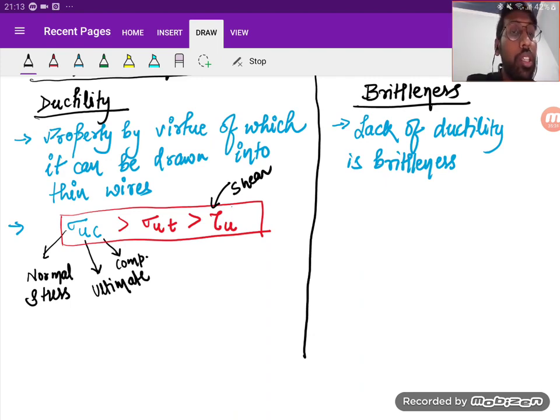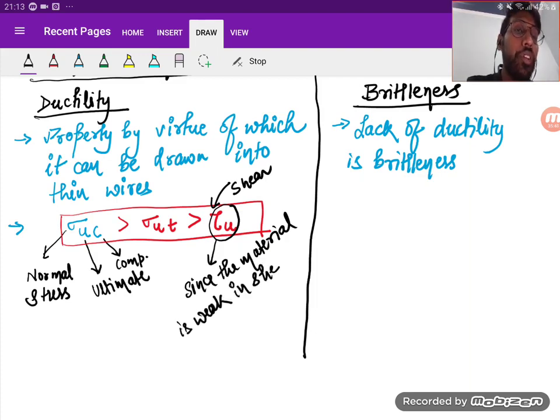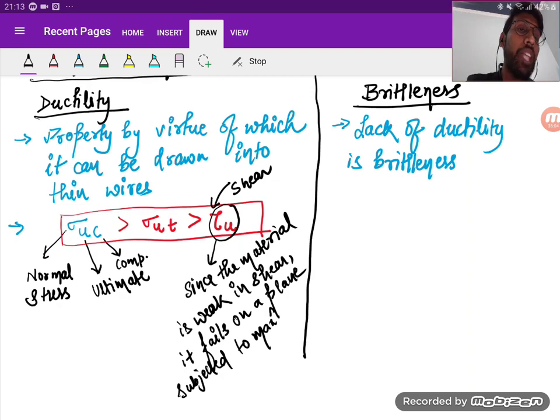Since the material is weak in shear, it fails on a plane subjected to maximum shear, because anything will fail at a plane at which it is the weakest, and the plane at which the shear is maximum, the ductile material is going to fail at that particular plane. So this result will be used when we study the theory of failure.